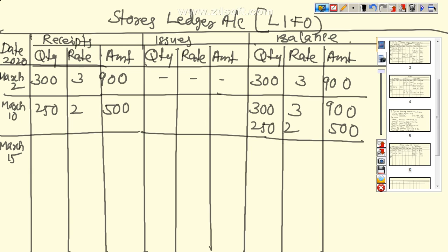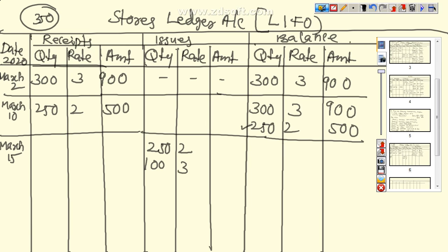So out of these two, which one is the last one? This one is the last one. But we have an order of 350 units. So from here we take 250 units at the rate of 2, and the remaining 100 we take it from this stock. So 100 at the rate of 3.